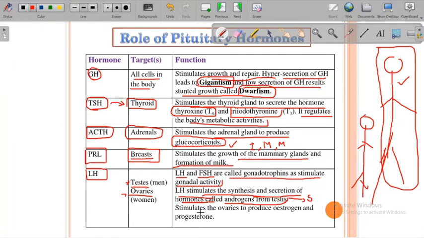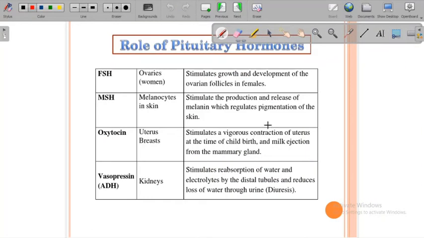In the ovary it produces estrogen and progesterone, which stimulate follicle development and ultimately release of the ovum. The other hormone from the pituitary gland is FSH, follicle stimulating hormone. It stimulates growth and development of the ovarian follicle in females.